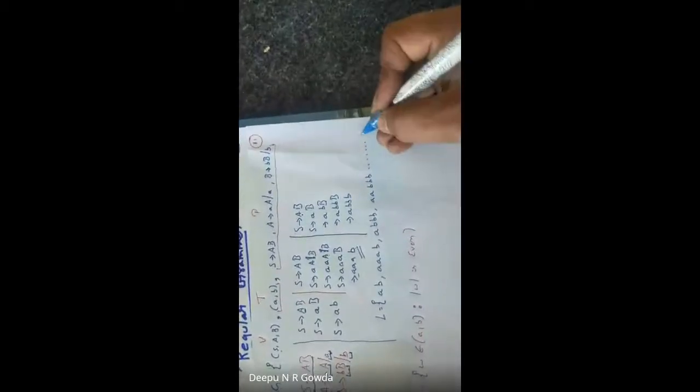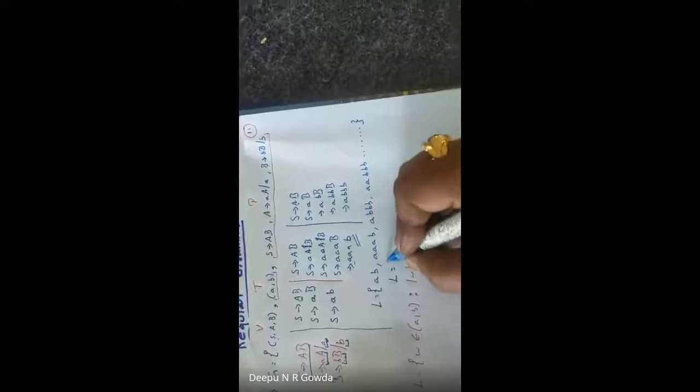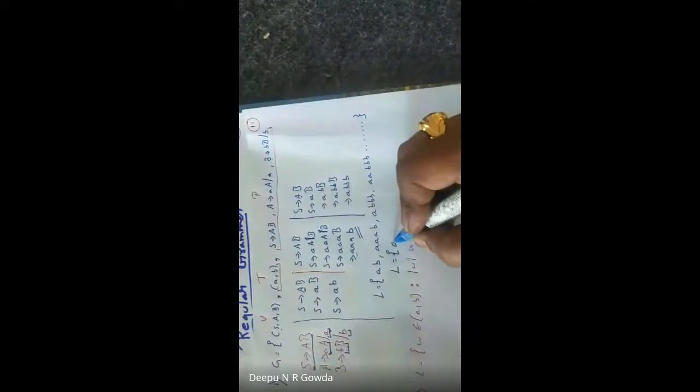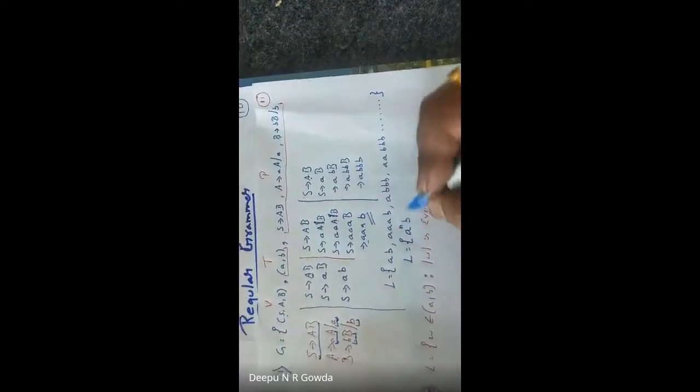It will go further. So now I have to define the language. I will define the value of L as: A and B will occur in a normal way. So I write the value of A power N and the value of B power M. Do I have equal values of A and B?